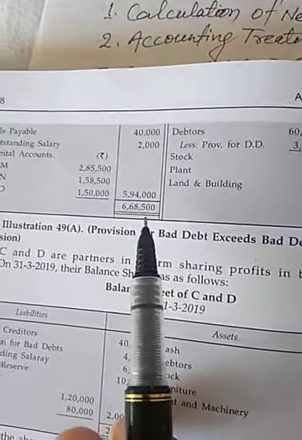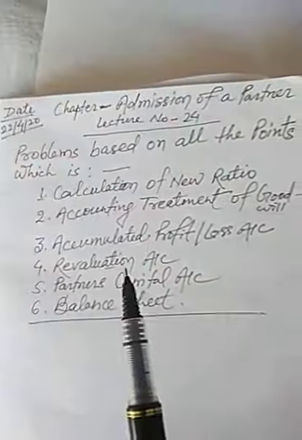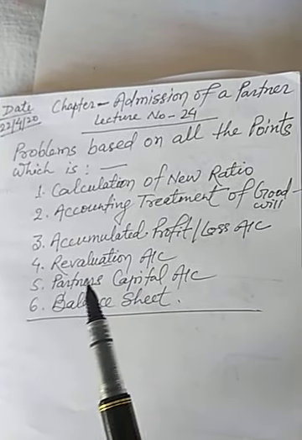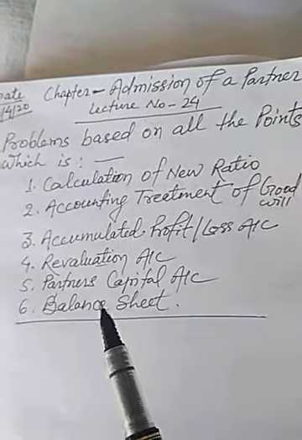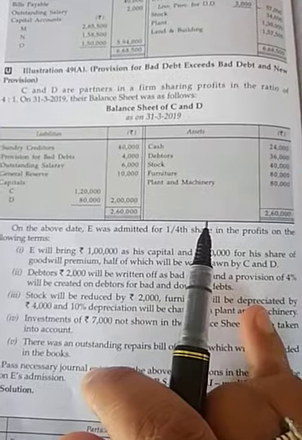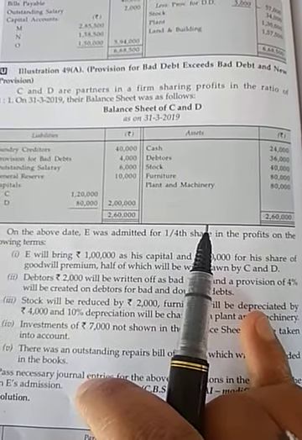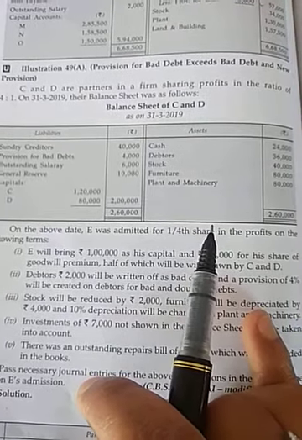So this is the question based on all the topics: revaluation account, partner capital account, and balance sheet. Now we are going to solve the next question.